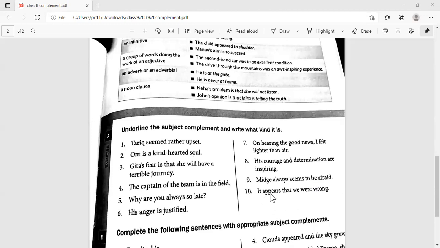It appears that we were wrong. We, what about us? What is it? It appears that we were wrong. Right, clear. So we're talking about what is it? What is apparent? We were wrong.